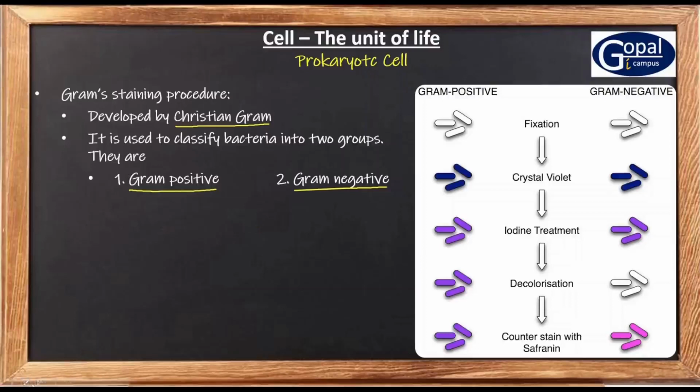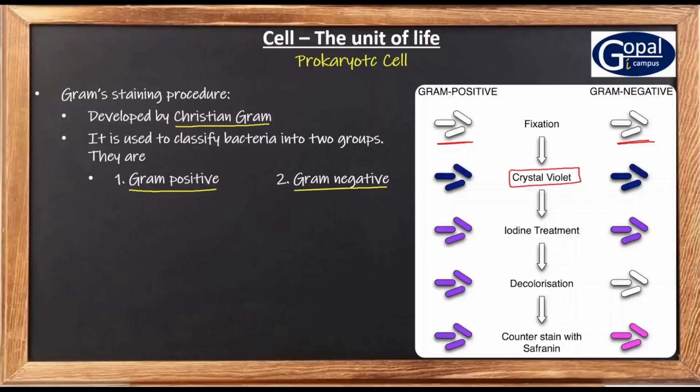So here, first they take the bacteria like this. Here they have taken bacteria on 2 slides, and first they add a stain called crystal violet.